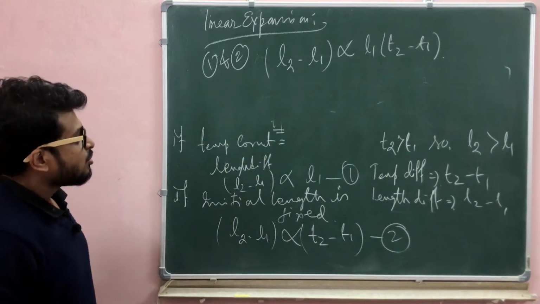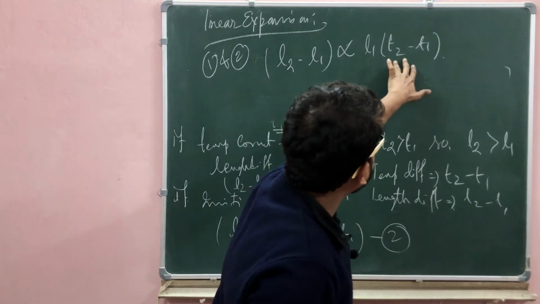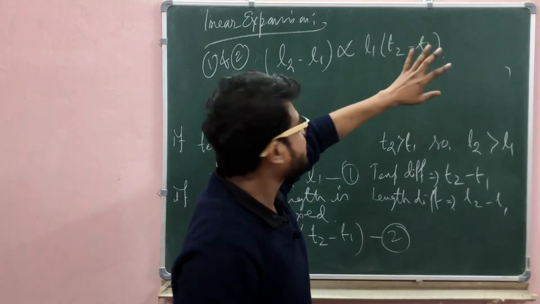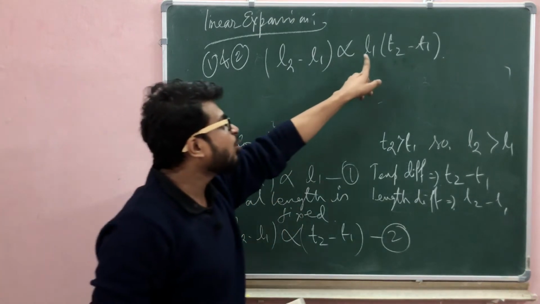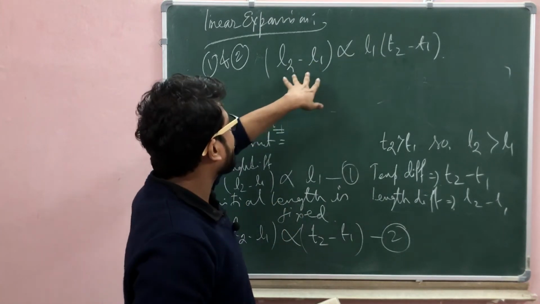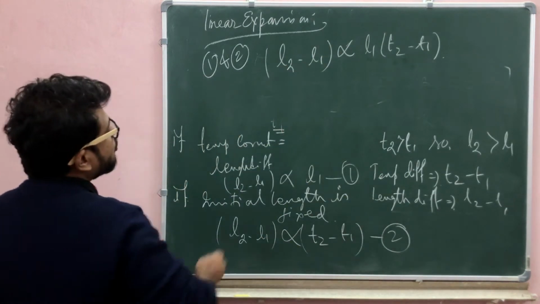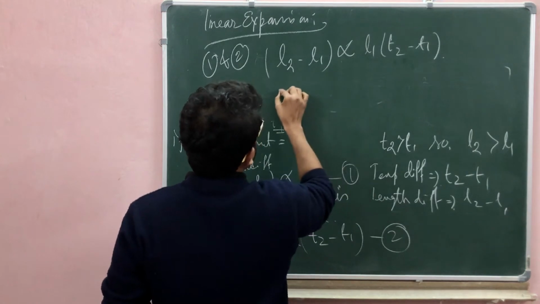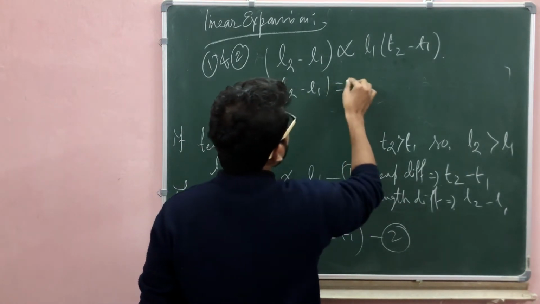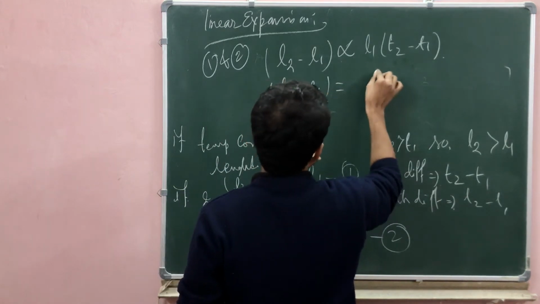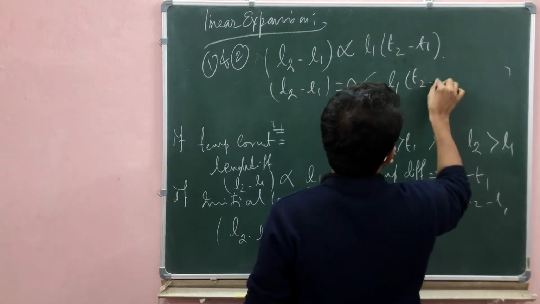In that equation we see that if the temperature difference increases, the length difference also increases. If L1 increases, the difference in length also increases. Removing the proportionality, L2 minus L1 is equal to some constant, which we call alpha, times L1 times T2 minus T1.